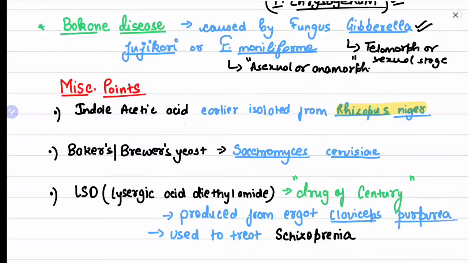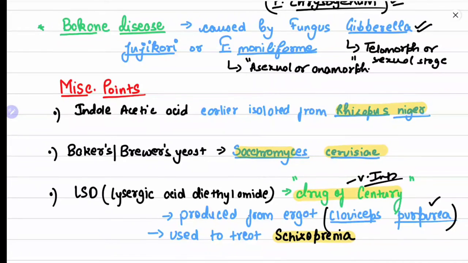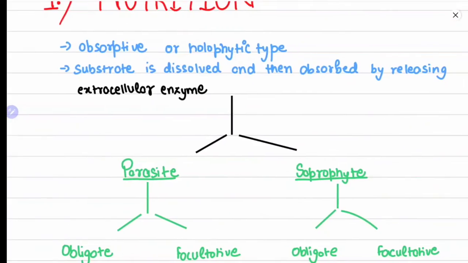Now, indole acetic acid was earlier isolated from Rhizopus niger. Brewer's yeast is also known as Saccharomyces cerevisiae, also called baker's yeast. LSD, lysergic acid diethylamide, is called the drug of the century. Very important question. It is produced from the ergot known as Claviceps purpurea, and it is used to treat schizophrenia. Schizophrenia is basically a mental disorder, and LSD is used for its treatment.